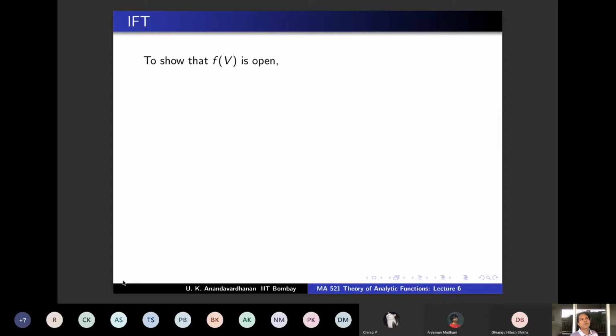Now come to the second point. You want to show that f of V is open. In particular, for any open subset of V that you take, the image is also open, because the argument goes through for any subset of V, since f prime is non-vanishing throughout V. So f is an open map on V is what we are claiming. In particular, we will show that f of V is open. That's enough. The proof is the same.